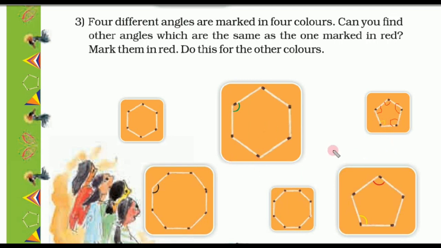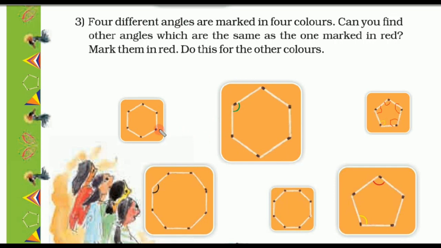Okay. Now let's move on to the next shape. This is a hexagon because it has 6 sides: 1, 2, 3, 4, 5, 6. So in this shape, the angle marked in green color, we have to find other angles which are the same as the one marked in green color.